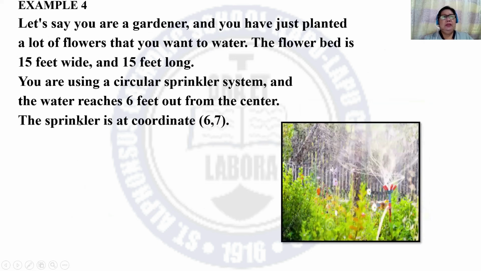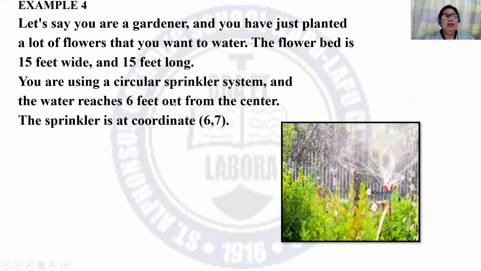Next example. Let's say you are a gardener and you have just planted a lot of flowers that you want to water. The flower bed is 15 feet wide and 15 feet long. You are using a circular sprinkler system, and the water reaches 6 feet out from the center.